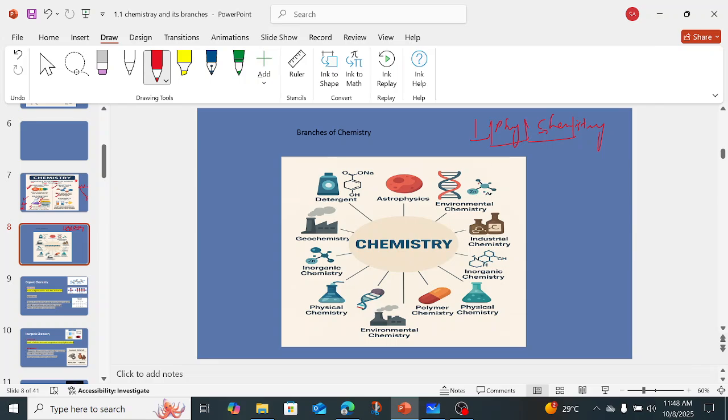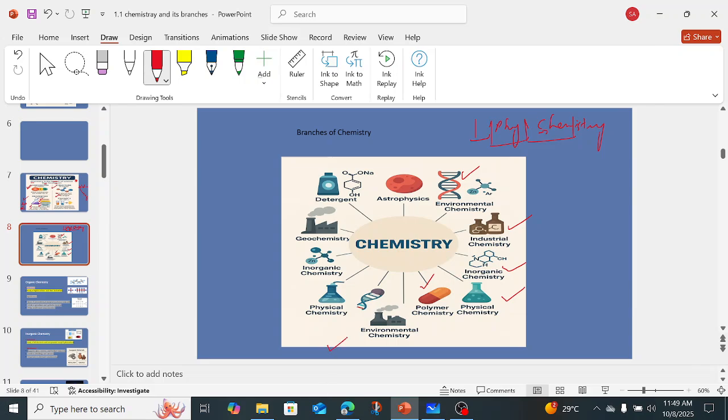For example, if we are going to study the structure of the DNA, or we have to synthesize medicines in the lab, different pharmaceutical products, different organic compounds in the lab, or the physical changes, we are going to study the reactivity of the elements and compounds. Like, for example, the temperature increases the kinetic energy of the elements, right? So if I want to study that, then we have different polymers, right? How to synthesize the polymer.